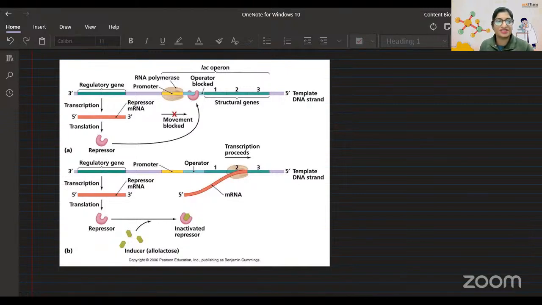So basically, dear, first of all, let me tell you what an operon is. An operon is an organization. Suppose I am saying that a chromosome has a gene, and that gene is expressing itself and making a protein.